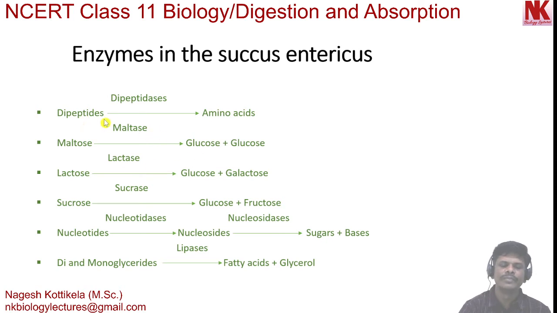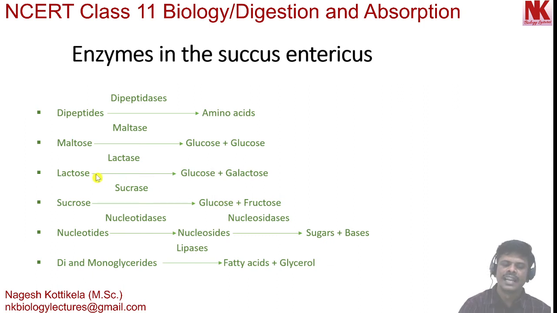Here you can see these dipeptides finally break down into amino acids, the simplest molecules. So, dipeptides break down into amino acids by the action of enzyme dipeptidases. And maltose, this is a disaccharide, it breaks down into glucose and glucose, two glucose molecules, by the action of enzyme maltase. Here maltose, lactose, sucrose, these are examples of disaccharides. These three are made up of two sugar units, you can see here.